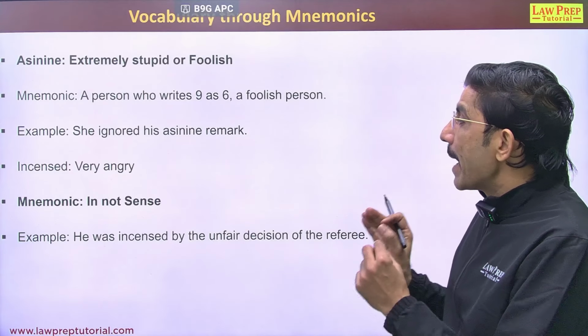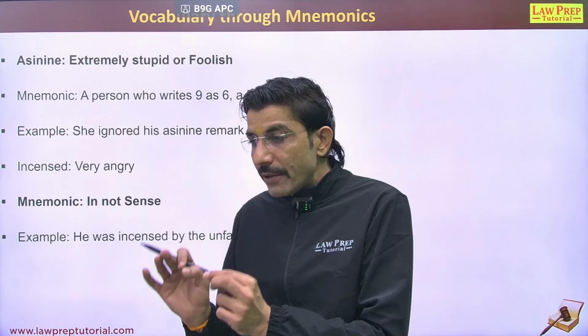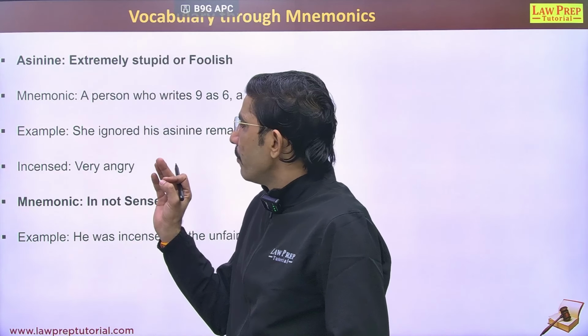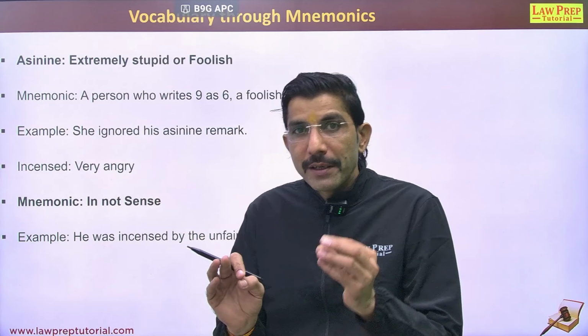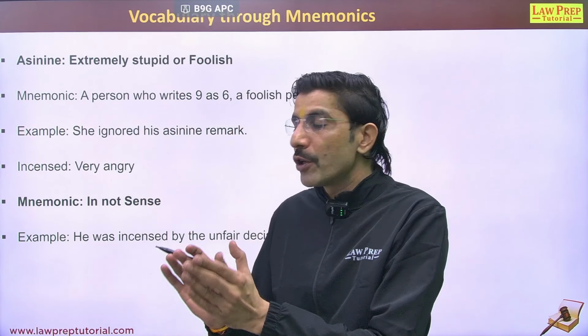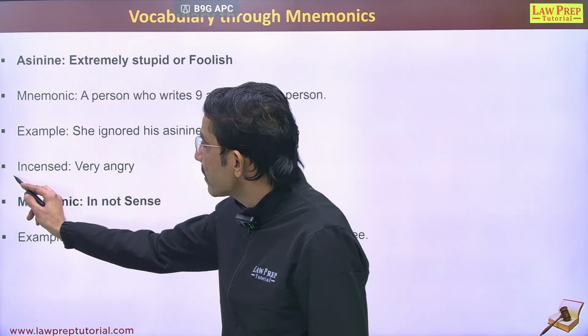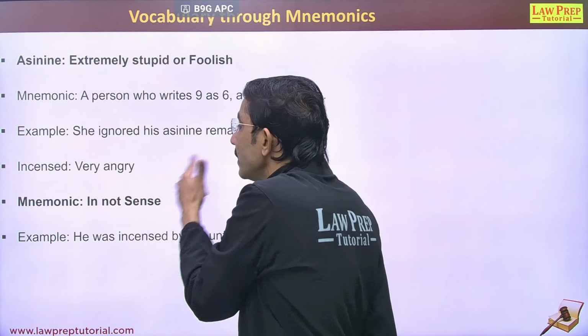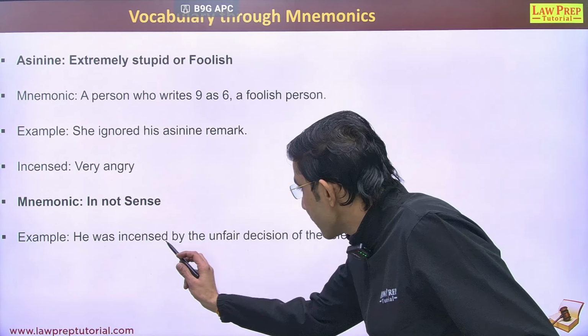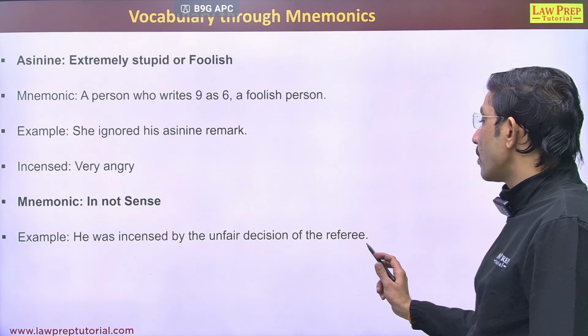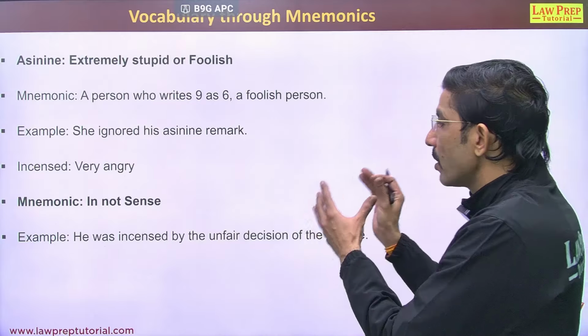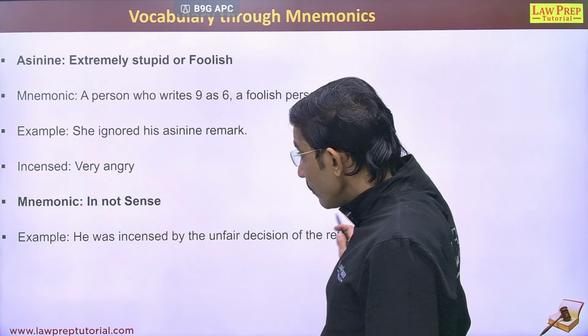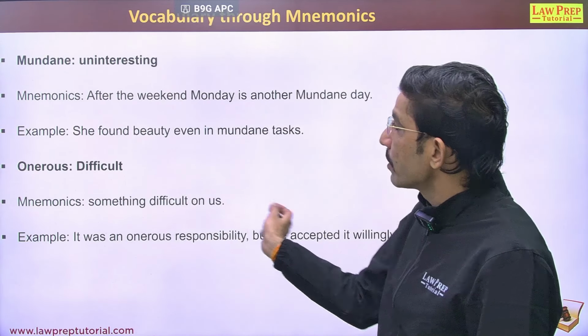Incessant means very angry. When we use in, usually we say not, like visible, invisible, appropriate, inappropriate. So we can also say in means not, and the next pronunciation sounds like not in sense. So incessant, very angry, that means in not sense. He was incessant at the unfair decision of the referee. So what kind of decision? Not in sense. He was incessant just because of the unfair decision.